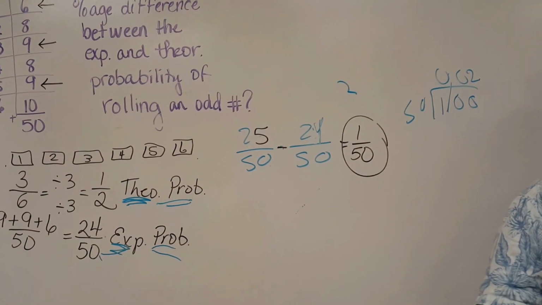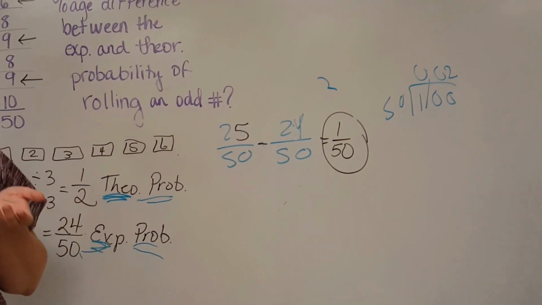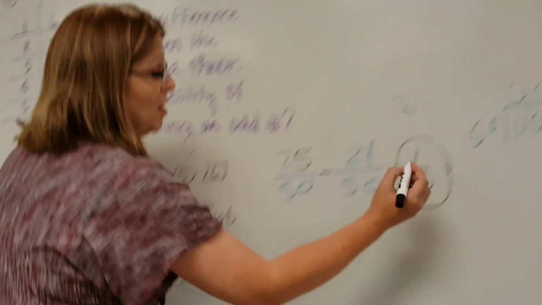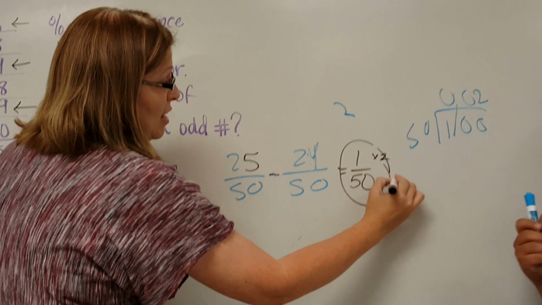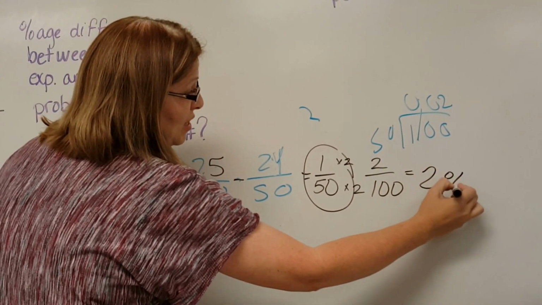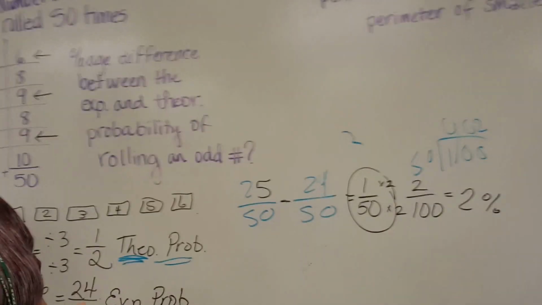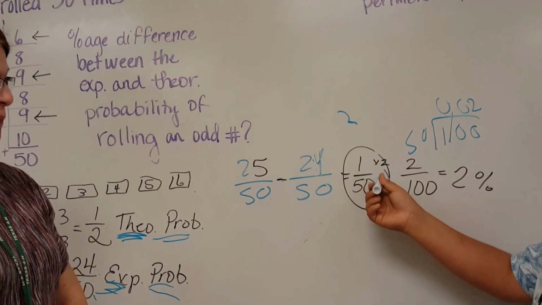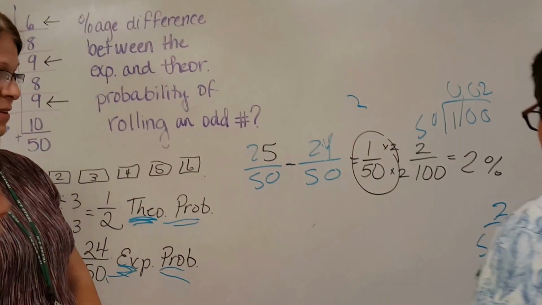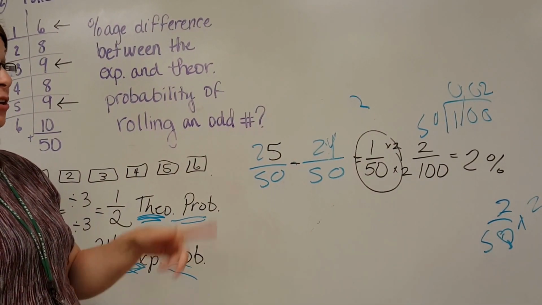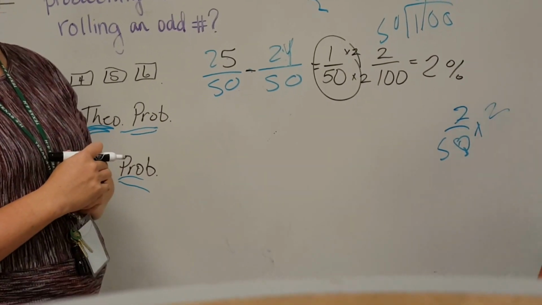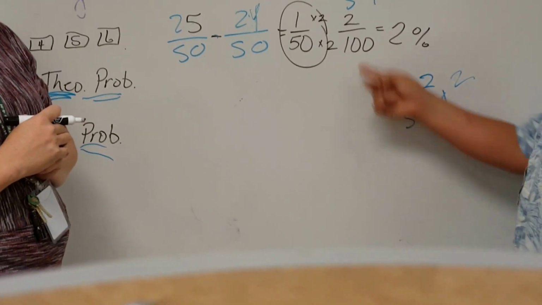Another way that you could do this that's more simple is to remember that if you have a denominator of 100, the numerator is actually a percentage. So if I multiply this times 2 and this times 2, I get 2/100ths, and that's another way to get 2%. Can you multiply times 2 every single time? As long as the denominator is 50, you can multiply the numerator and denominator by 2, and that will give you a percentage. So when the denominator is 50, multiply by 2 and you'll get your percentage.